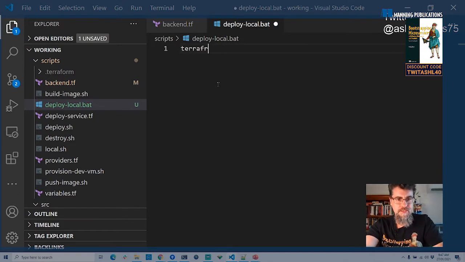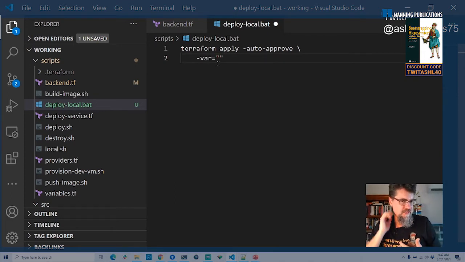So we want to run terraform apply. I'm going to set it up to auto approve. Otherwise, you have to type yes, and that takes a lot of time, doesn't it? So we want to speed this up. So we're going to auto approve the changes we're going to make. I'm just using the line continuation character here, so we're spreading one command out over multiple lines. Now I'm passing in variables directly. This is sort of how we get this running on continuous delivery as well, is that we've got to wire in all the variables that we want to pass in.